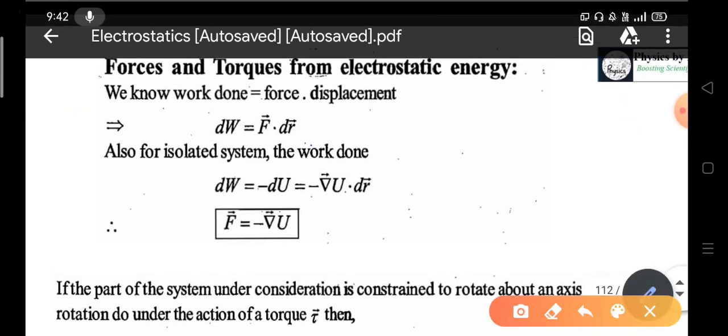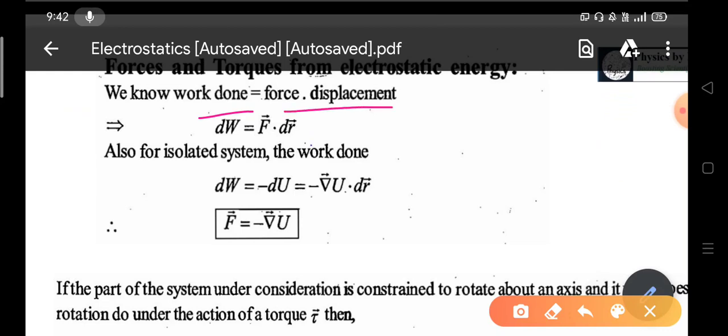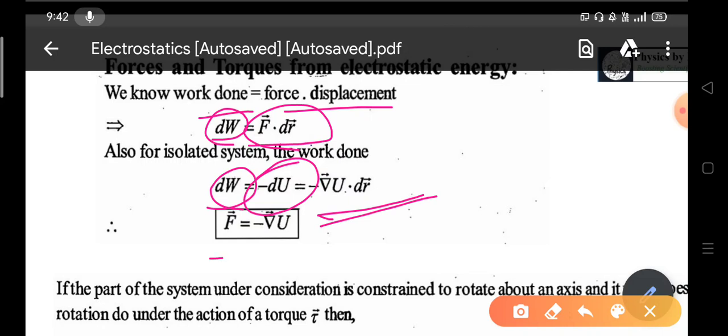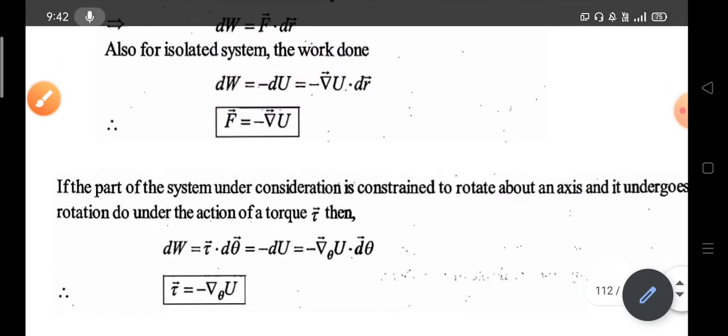What will be the forces and torques for the electrostatic energy? The force we can write from the work done, that is force into displacement. So work done dW will be F dot dr. So dW equals minus del U, so it can be written as minus grad U dot dr. So F will be minus grad U.